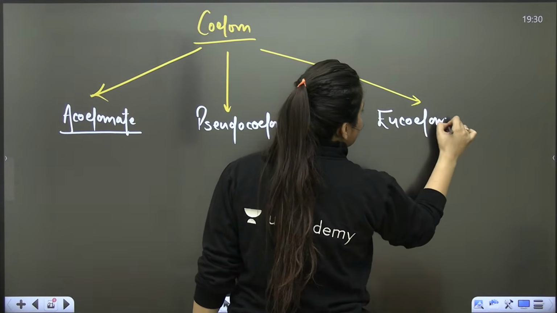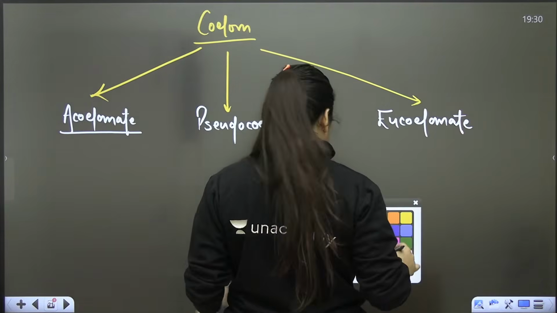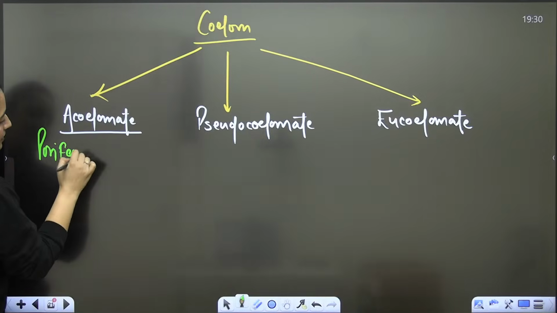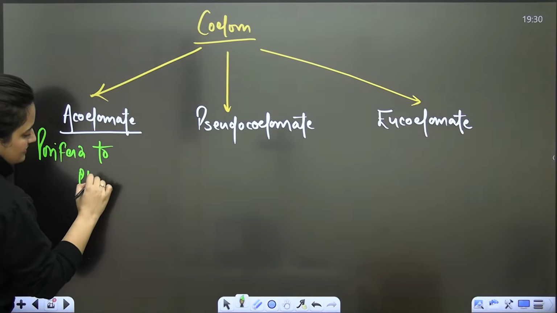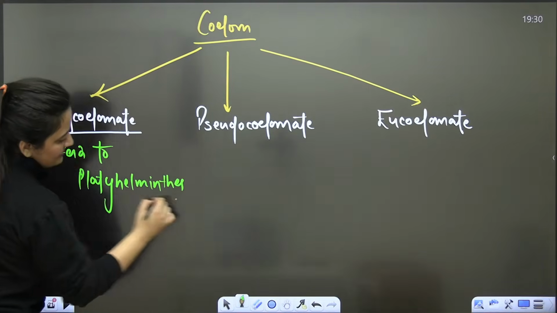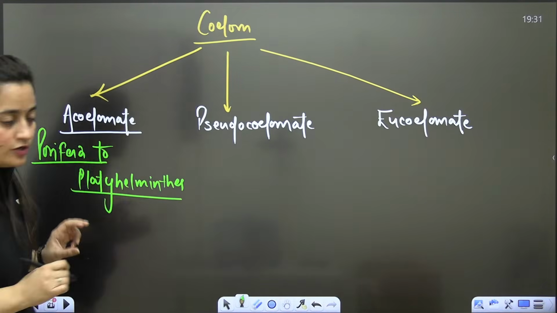That's what we have. When you talk about the acoelomates, without a body cavity, the organisms belong to phylum Porifera to Platyhelminthes. They all are acoelomates.